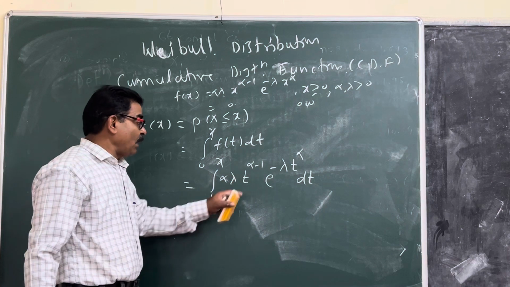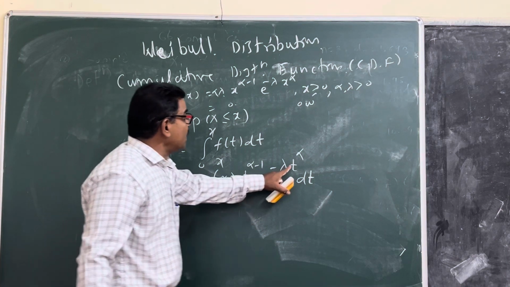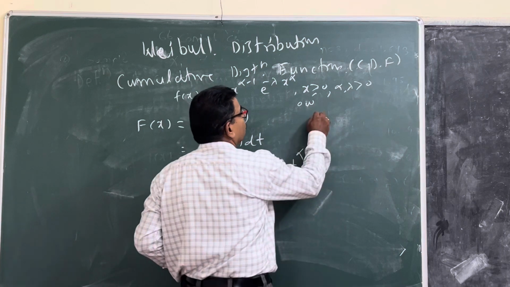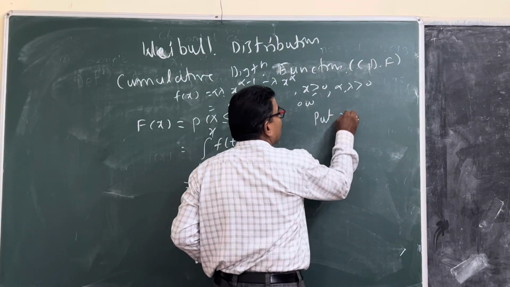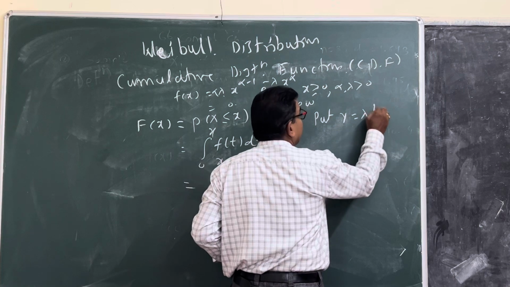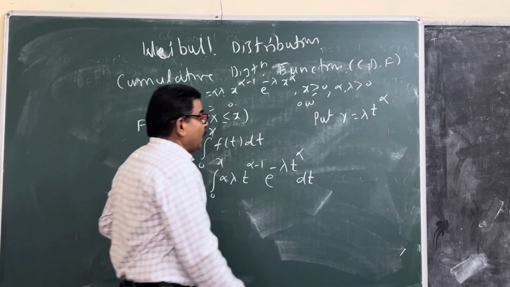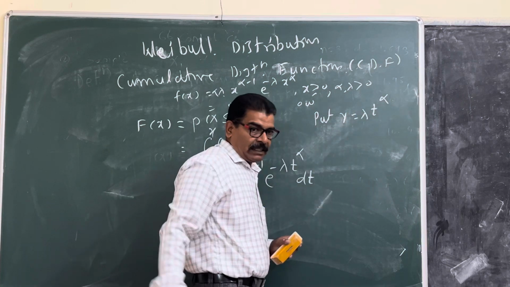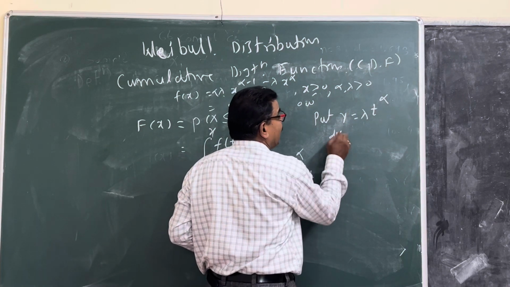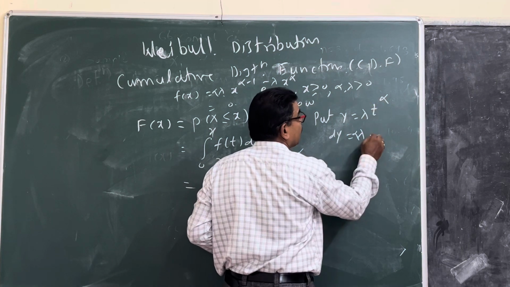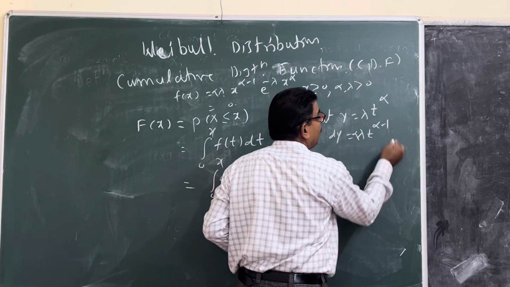Then simplify this. How to simplify? Put y equal to lambda t raised to alpha. Differentiate with respect to t. That gives dy by dt equal to alpha lambda t raised to alpha minus 1.